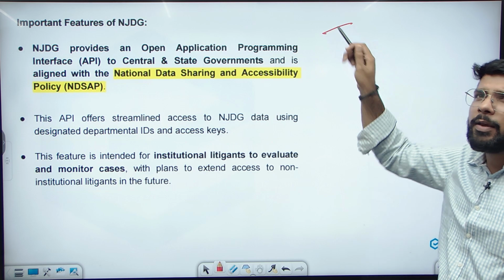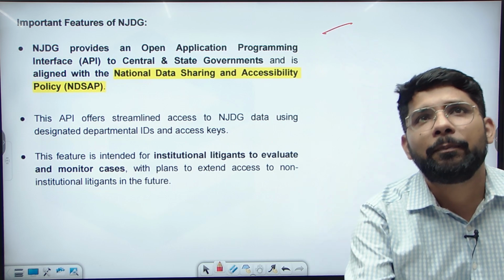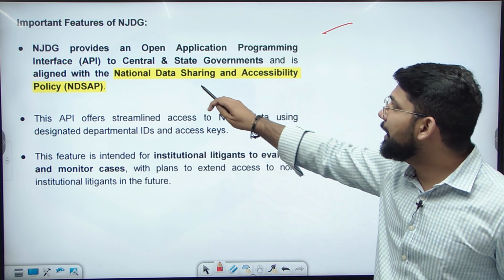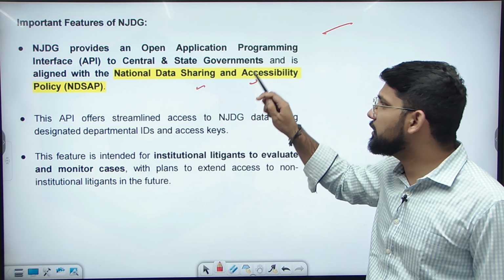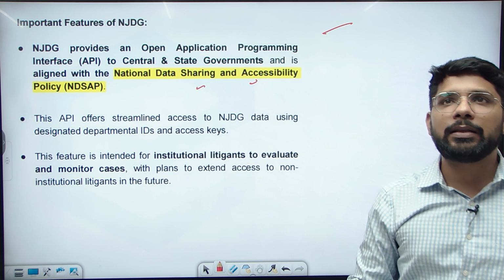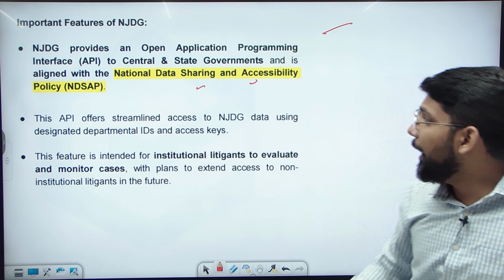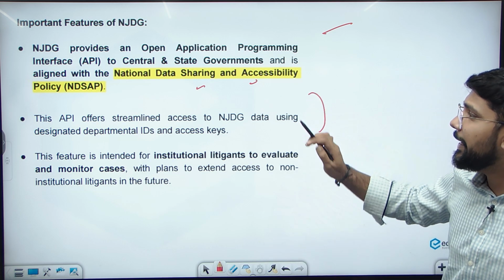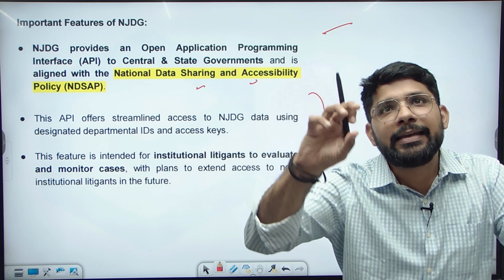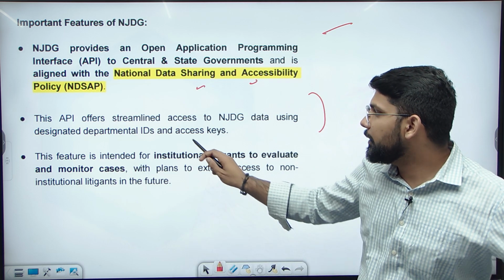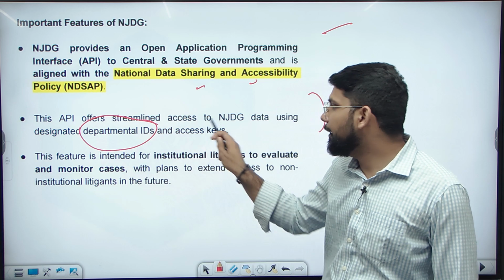Important features. What are the important features? It's an open application programming interface under the central and state government, and it's aligned with the National Data Sharing and Accessibility Policy. It offers access to the data using the IDs of your departments and the access key. There are two methods, through the departmental ID and the access key.